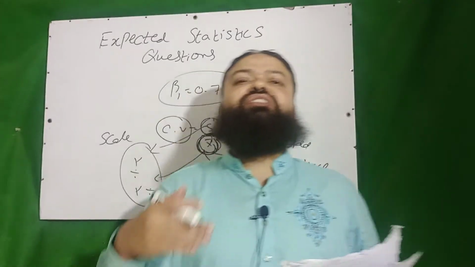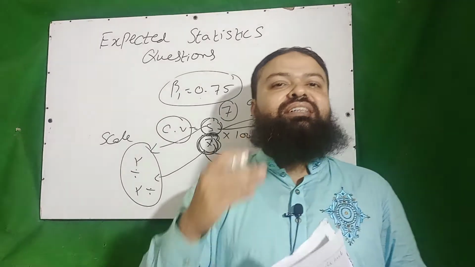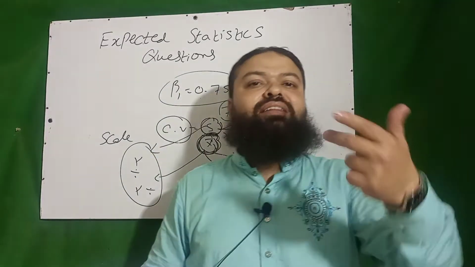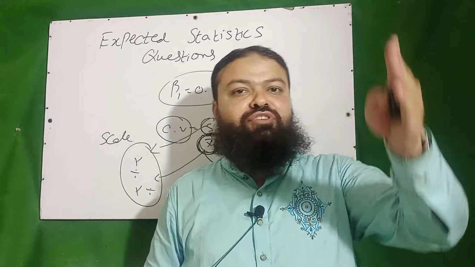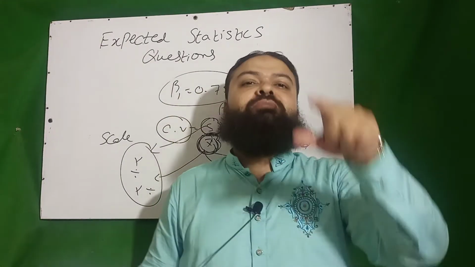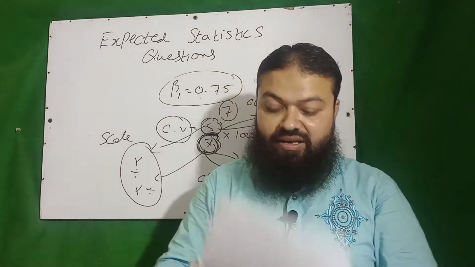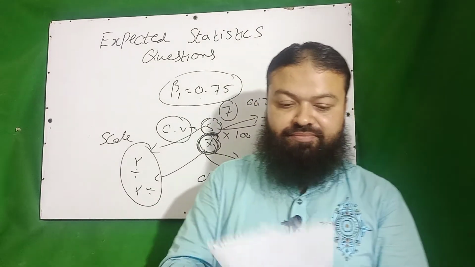Coefficient of variation is not affected by scale and it is affected by origin, and in origin there are two categories. If we add the value, mean will increase and coefficient of variation will decrease, and if we subtract the value, mean will decrease and coefficient of variation will increase. A very important concept.